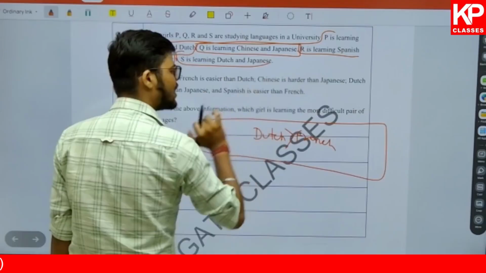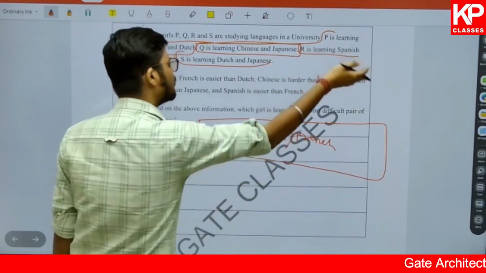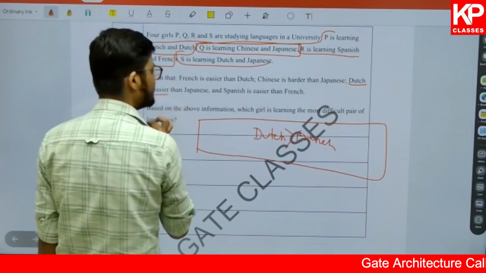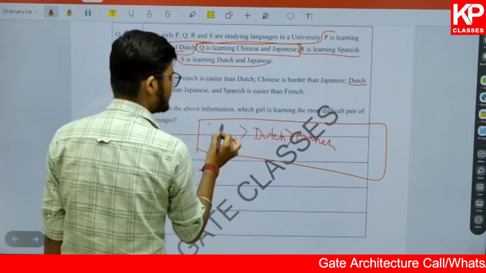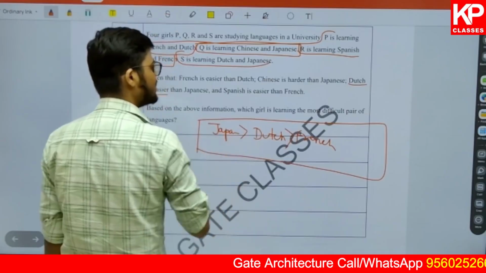Then it says Chinese is harder than Japanese. But Chinese and Japanese are not given here, so let's go to the other side. It says Dutch is easier than Japanese. We can denote it like this. I hope you understand that. Dutch is easier than Japanese.